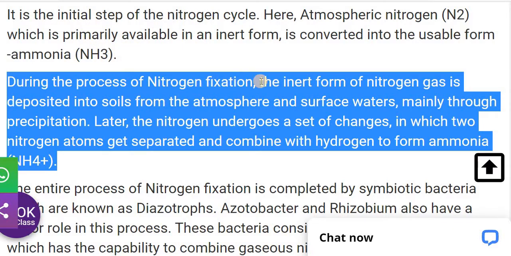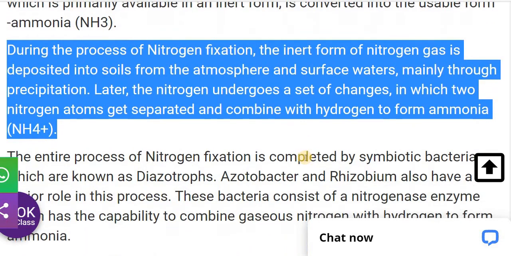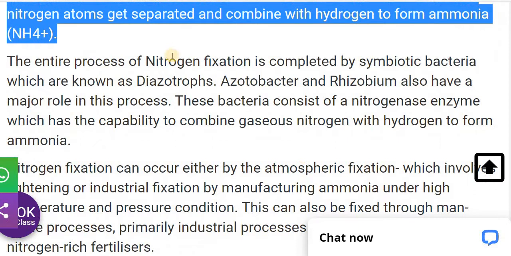During the process of nitrogen fixation, the inert form of nitrogen gas is deposited into the soil from the atmosphere and the surface water, mainly through precipitation. Then the nitrogen undergoes a set of changes in which the two nitrogen atoms get separated and combined with hydrogen to form ammonia.